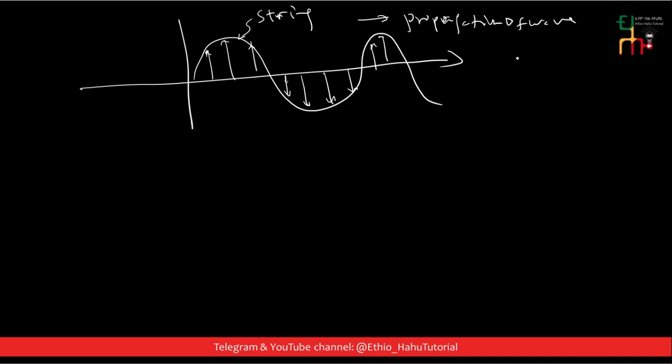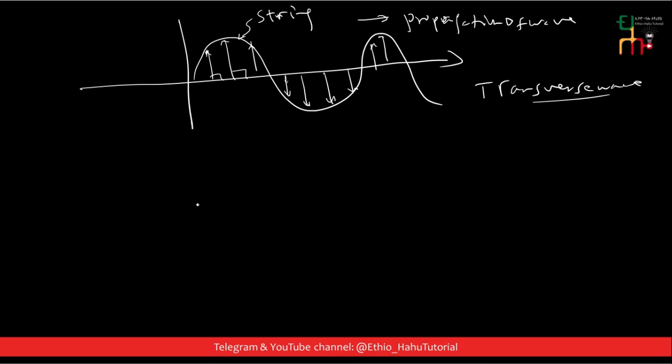The propagation of the wave is horizontal, whereas the displacement of the particles of the medium is perpendicular to the propagation of the wave. And such a wave is said to be a transverse wave. A transverse wave is a wave in which the displacement of the particles of the medium is always perpendicular to the propagation of the wave. Whereas a longitudinal wave is a wave in which the displacement of the particles of the medium is parallel to the propagation of the wave.